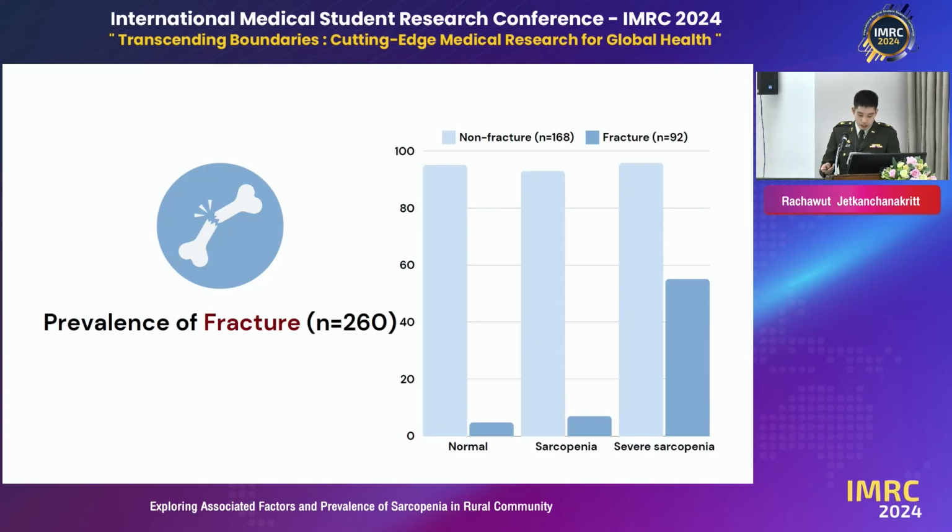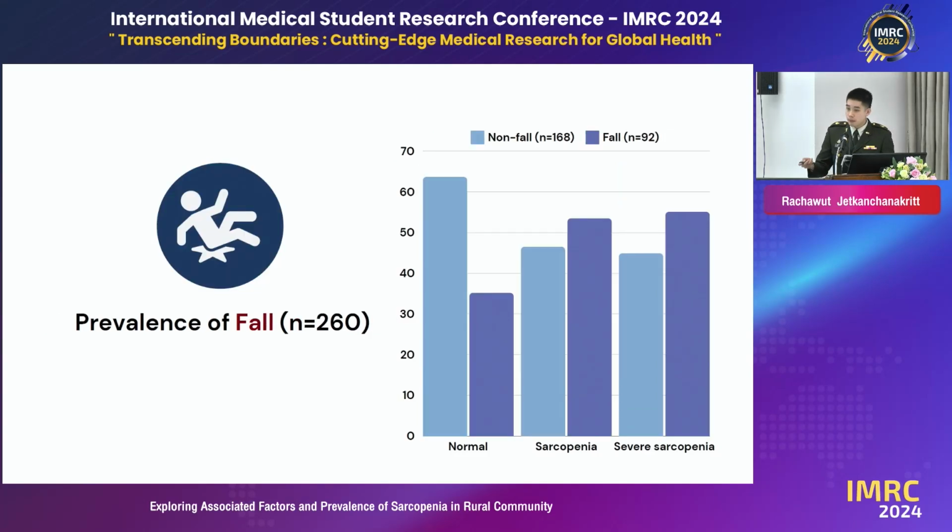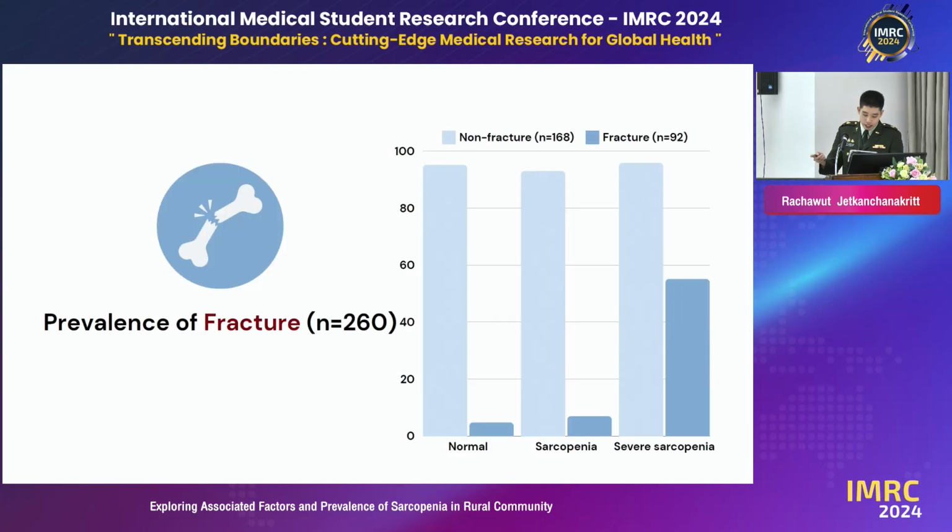I found that there is a significant association between sarcopenia and fall as well. On the other hand, the prevalence of fracture in sarcopenia is 5.43%, and there is no association between this and sarcopenia with univariate analysis. I thought that the sample size is too low to evaluate the univariate analysis.